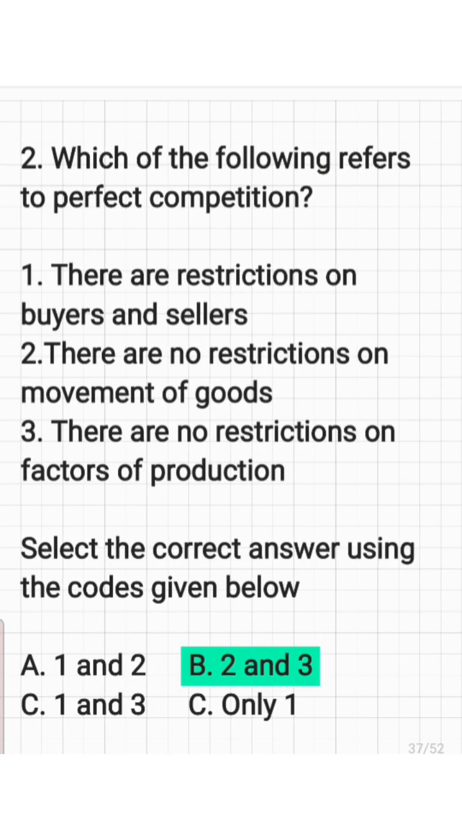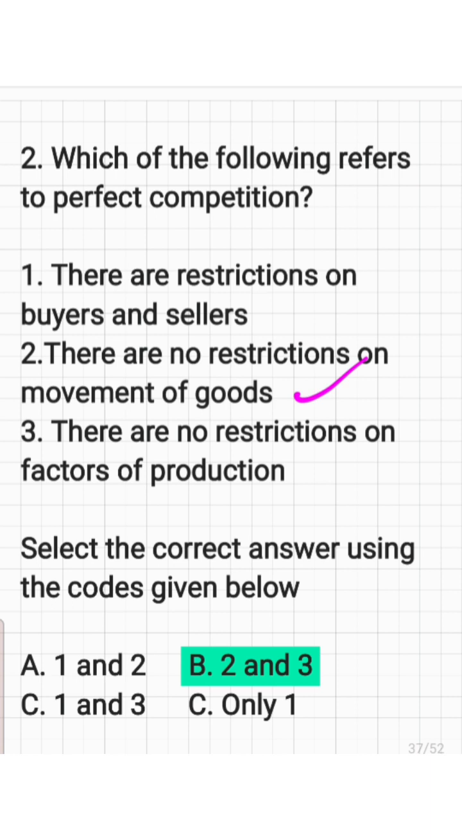The next question. Which of the following refers to perfect competition? There are restrictions on buyers and sellers. Actually, this is wrong, because there is no restriction; a large number of buyers and sellers exist. And there are no restrictions on movement of goods. This is absolutely right, because there is no restriction on movement of goods. There is perfect mobility of factors of production.